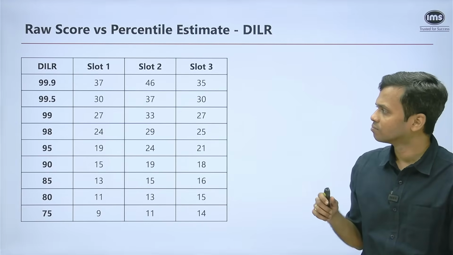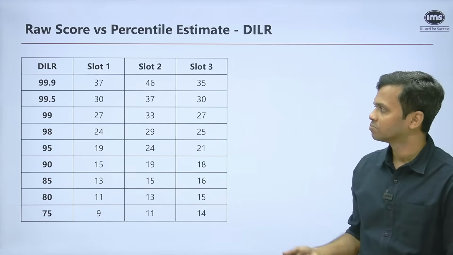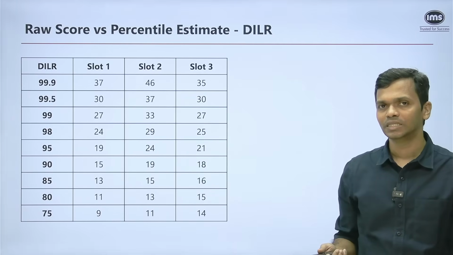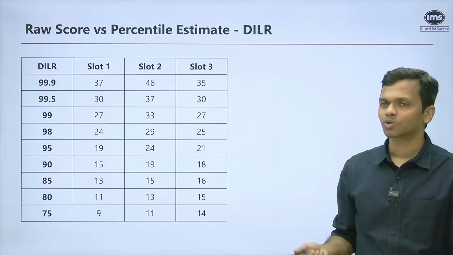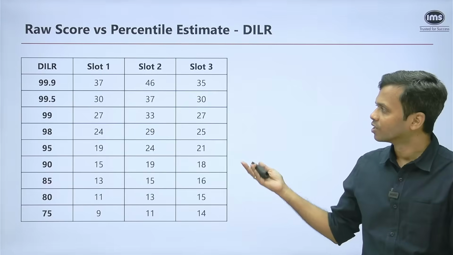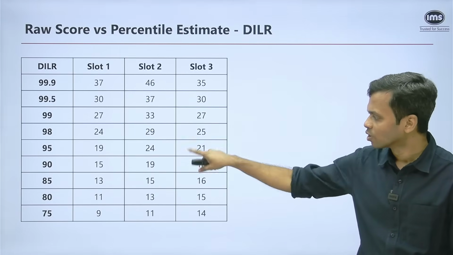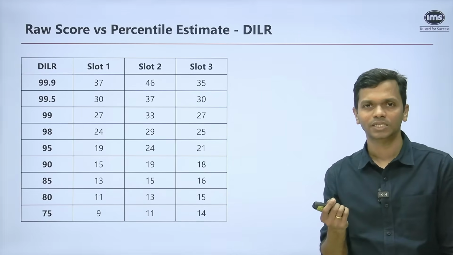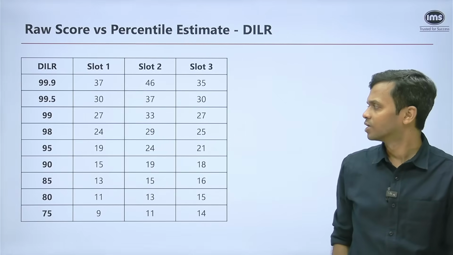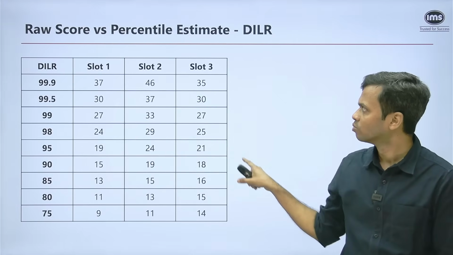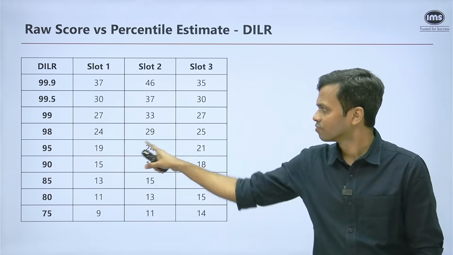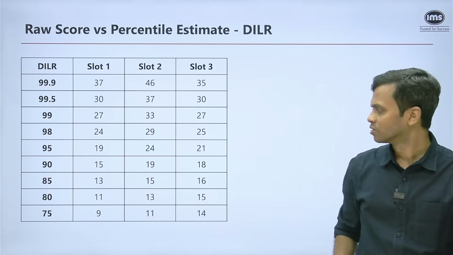In DILR, say a 99 percentile would be somewhere around 27 when it comes to slot 1. For slot 2, that would be 33. So it roughly means that in slot 2, maybe 2 questions more is what people were able to attempt at the higher range, whereas in the lower ranges, that will come down to about 1 extra question. In slot 3, something like a 99 percentile would have been 27. These figures are very close to what slot 1 figures are. At least till here the figures are very close, but after that the distribution is different, right?